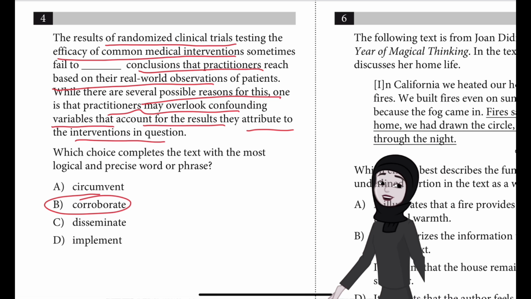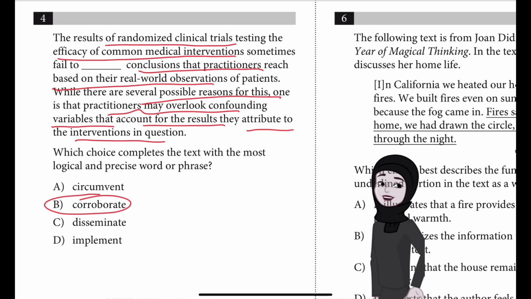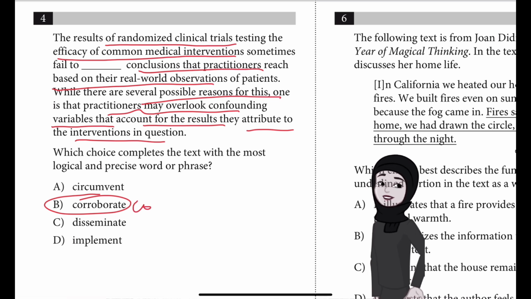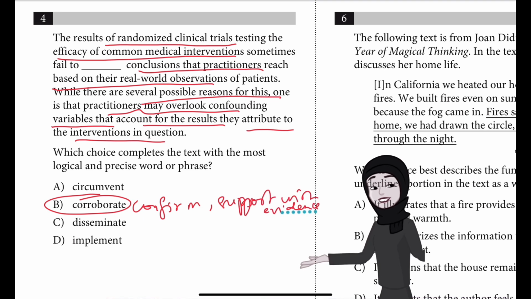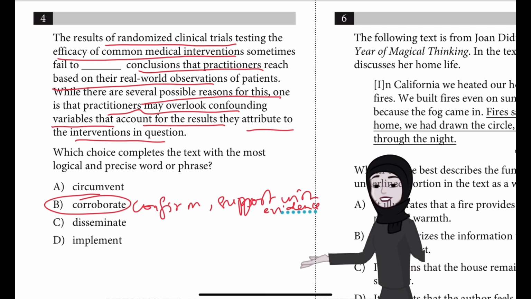So if you said B, well done, that is the best answer, because it most logically completes the text's discussion of a relationship between the results of randomized clinical tests of how effective common medical interventions are and the conclusions practitioners reach about such interventions in real-world settings. In this context, corroborate means confirm or support with evidence. The text indicates that one possible explanation for the relationship being discussed is that practitioners may overlook confounding variables, that is, additional factors other than the medical interventions being investigated that affect observed outcomes.